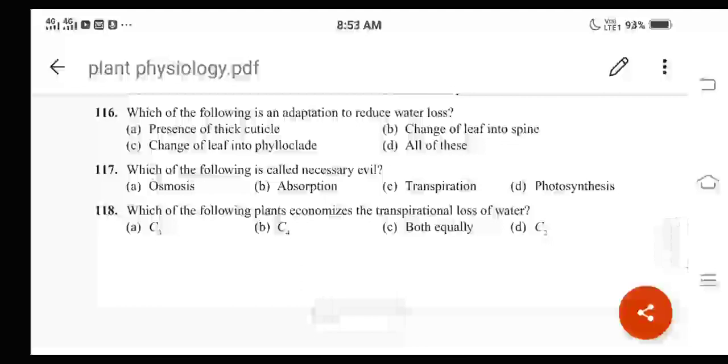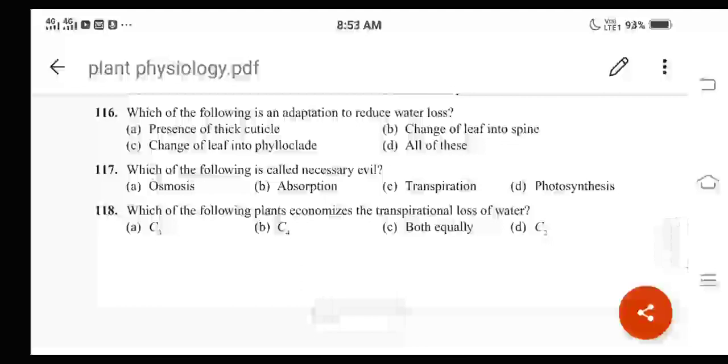We are not going to study this concept in a textbook. But remember why we call it the necessary evil: because the transpiration process shows both the advantages as well as the disadvantages. Because of this reason only, Curtis, in the year 1926, called it the necessary evil. So option C is the correct answer.